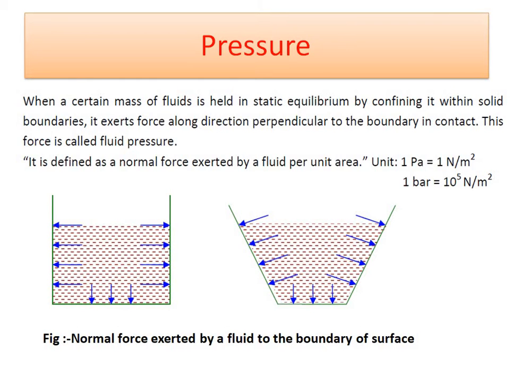When a certain mass of fluid is held in static equilibrium by confining it within solid boundaries, it exerts a force along the direction perpendicular to the boundary contact. This force is called compression. Pressure is defined as the normal force exerted by a fluid per unit area, and it is also expressed in terms of bar, and we know that 1 bar is equal to 10^5 Newton per meter square.